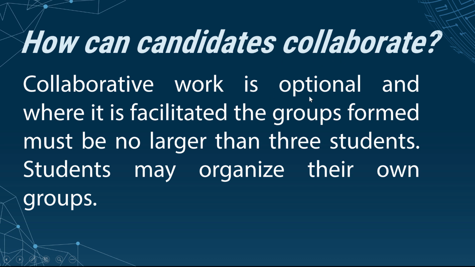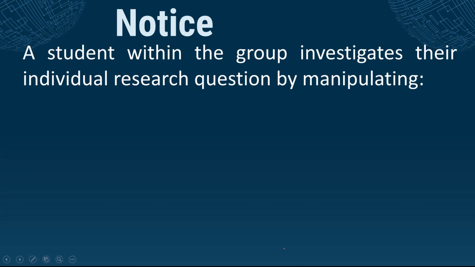Sir, you said it could be a collaborative project. How? Collaborative work is optional, and where it is facilitated, the group formed must be no longer than 3 students. So in physics, biology, chemistry, maximum 3, 1, 2, 3, the group is formed. You cannot add any more.